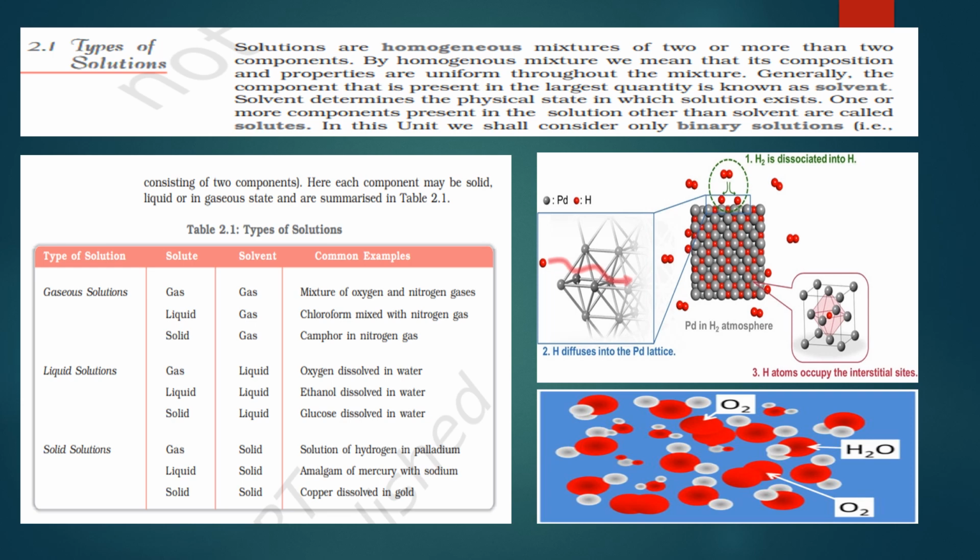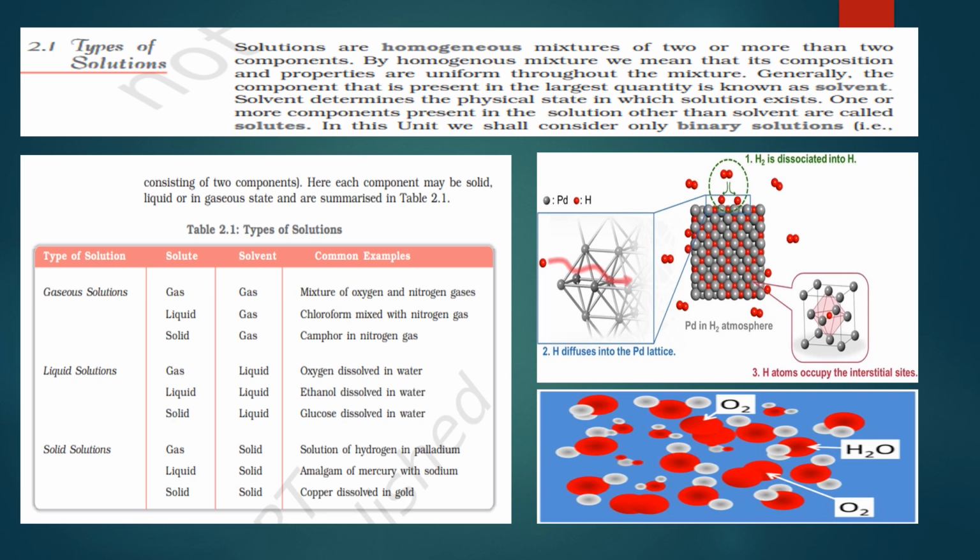So I was discussing the example of a solution of hydrogen in palladium. Let us discuss a little bit more. The solution of hydrogen in palladium is of course a type of solid solution. Hydrogen is a gas. Palladium is a metal, meaning solid. So how can gas be dissolved into solid? Is it possible?